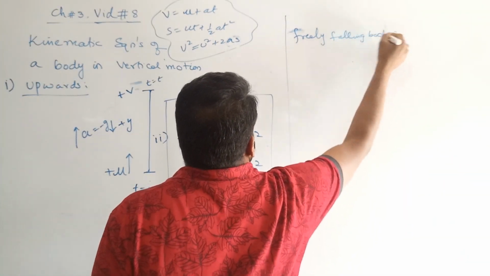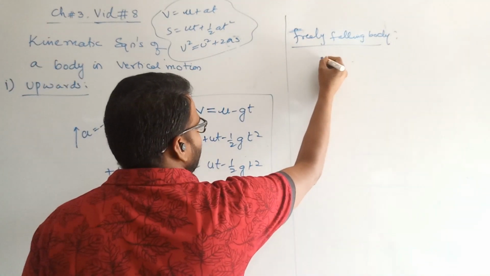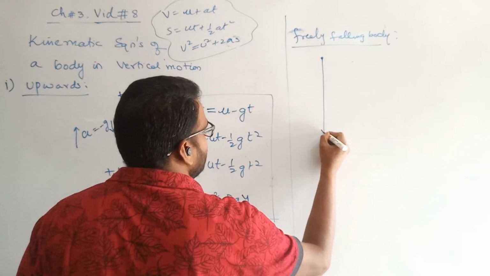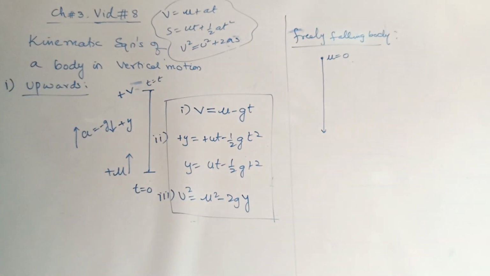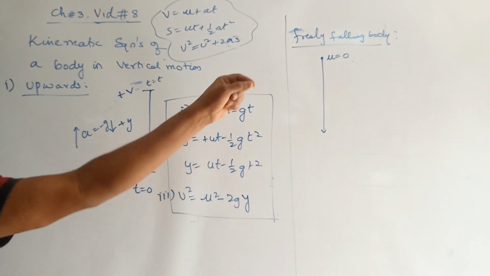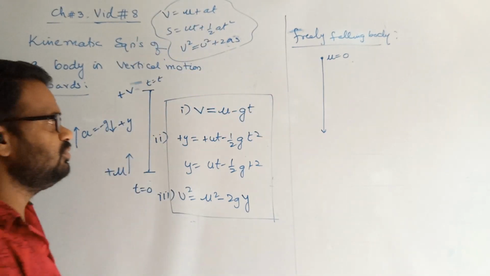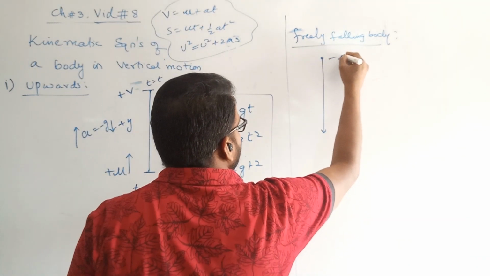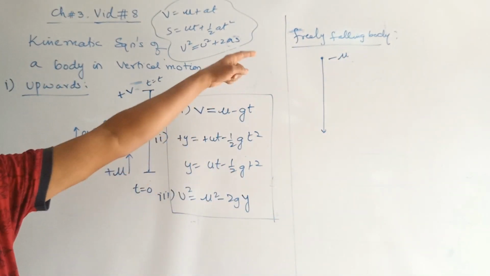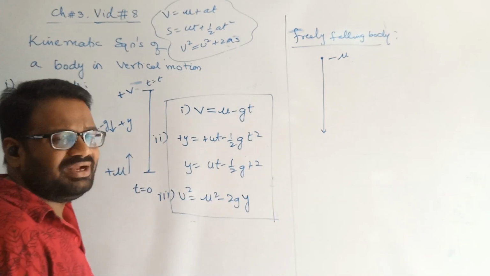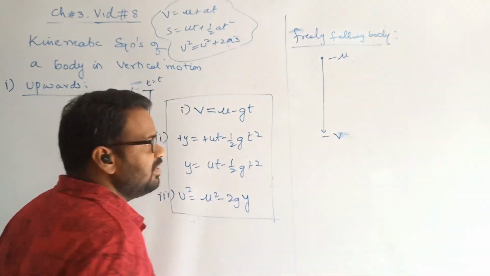Kinematic equations of a freely falling body. Again, what is that freely falling? I will just draw the figure first. Consider a body released with some velocity. You can throw this down with velocity u, or you can simply release it. You can write initially, for throwing down with velocity, I will say this for convenience minus u. I am not releasing it, I am throwing it down. I am giving some velocity, but that is now because in the downward direction it is minus. I told you minus, and this is minus v.